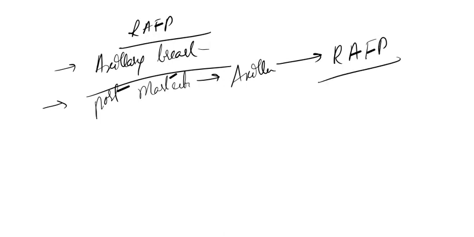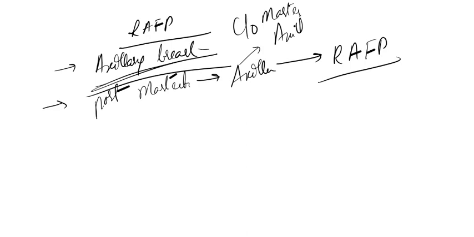Right? This is also called axillary breast, and it is considered one of the important complications of mastectomy.